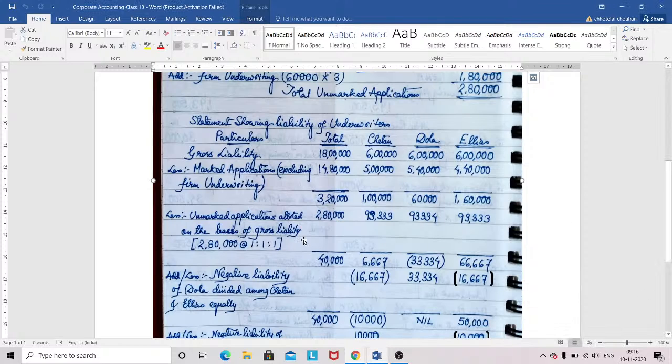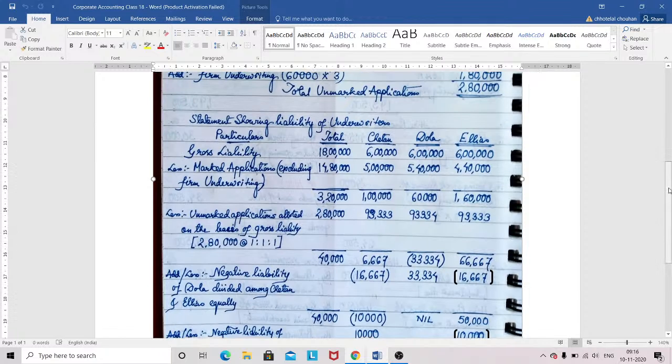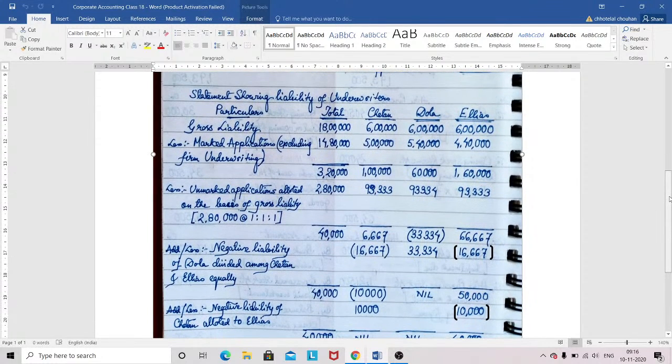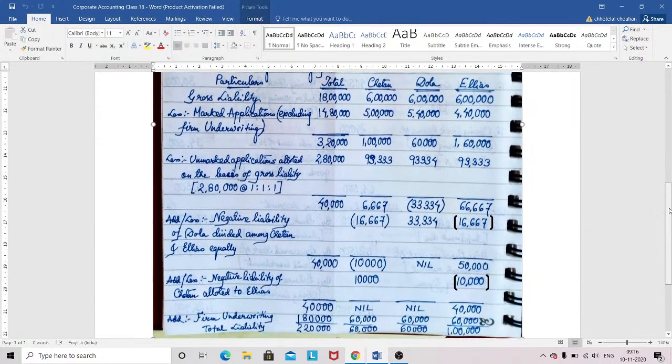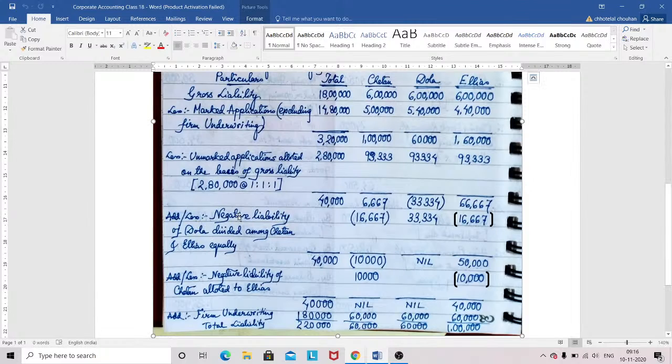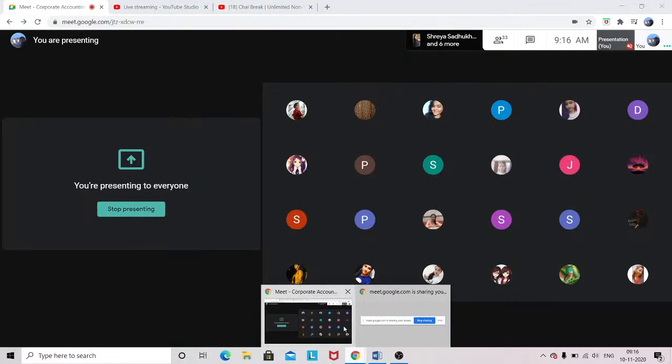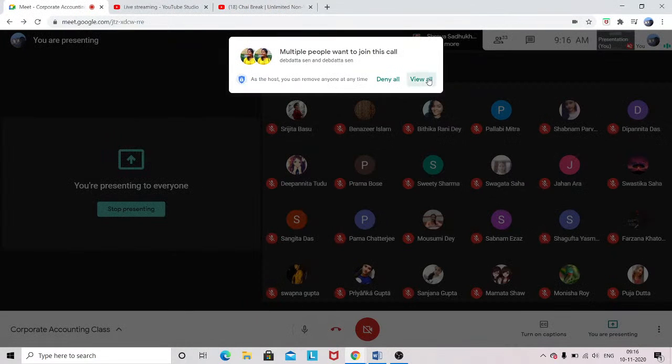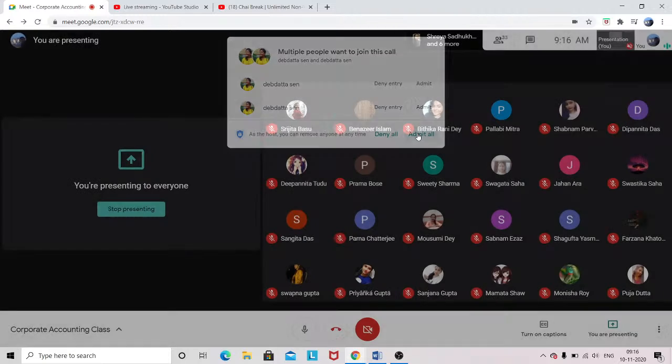Okay, now your less unmarked application allotted on the basis of the gross liability is 2,80,000. So 40,000 is the shortfall. So 66,667 Chetan positive, 33,334 negative for Dola, and 6667 positive for Ilias. Now you all know that particular negative figure will be divided among the positive ones. But the problem is, as you have adjusted the negative liability of Dola, that is 13,334, that is obviously to be divided equally.